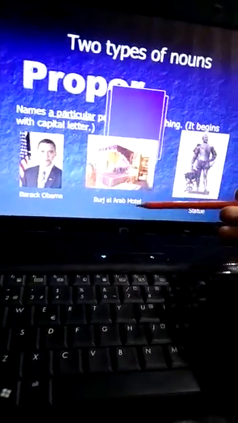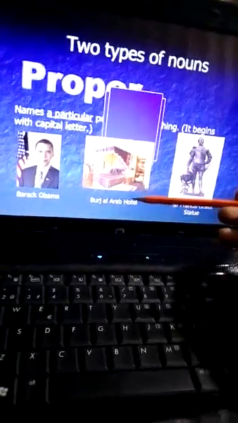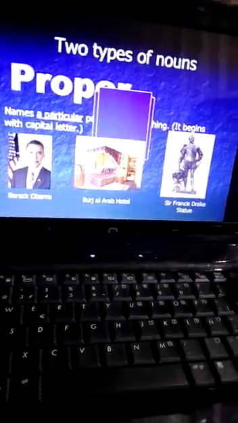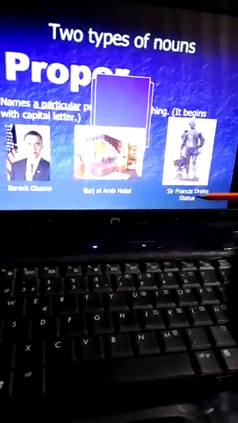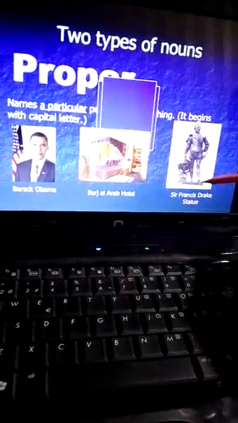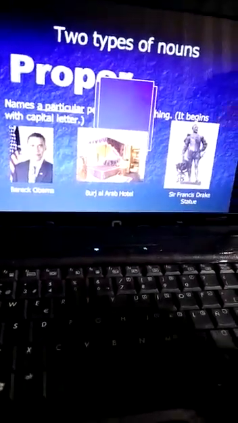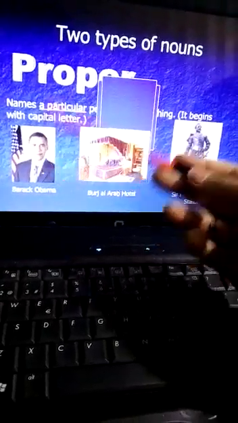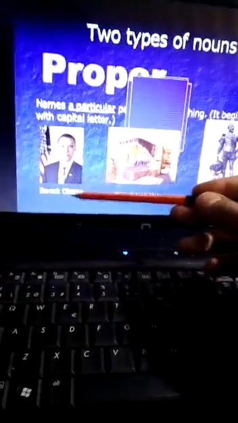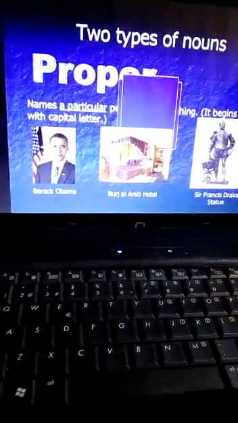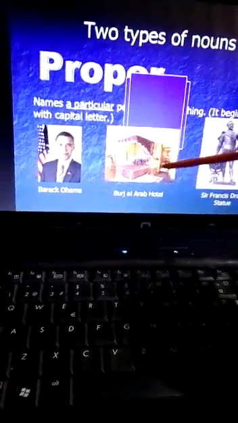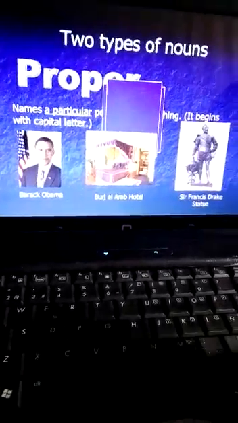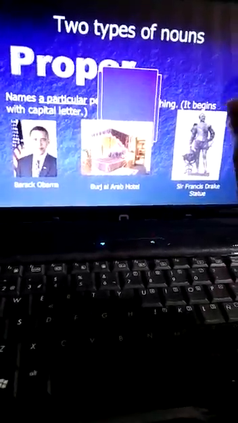Burj Al Arab Hotel, or if you are talking about Marriott, PC, Pearl Continental, San Francisco Drake statue. These are the proper nouns, when you give special names. When you talk about a person, a person could be anyone. But when you talk about Barack Obama, he is only of his kind. Burj Al Arab Hotel is only of its name. If you talk about a thing and it is very special, then it will be a proper noun.